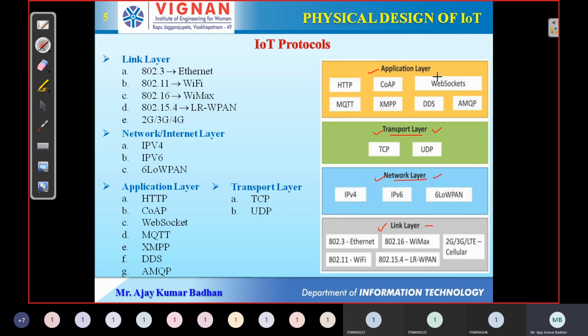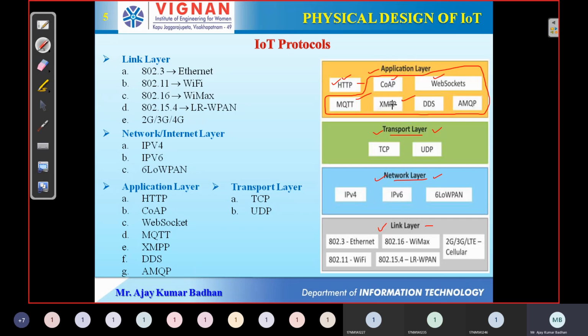For example, I told you that we have WhatsApp, we have messengers. These are nothing but the applications we are using. But in order to make use of these applications, we need to use certain kinds of protocols. Those protocols are what we define here: HTTP, CoAP, WebSocket, MQTT, XMPP. We'll discuss them. Remember, HTTP, you people might have gone through many times, and you are already using it in web browsers. Whereas MQTT, XMPP, DDS, AMQP, WebSocket are mostly used for the Internet of Things concept.